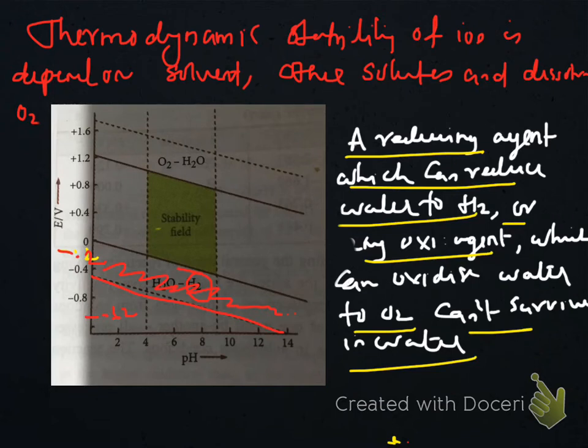The same thing happens in the oxygen liberation case also. Here we are expecting at 1.2 volt, 1.23 volt, but the real liberation of oxygen happens at higher potential, around 0.5 to 0.6 volt higher. I mean 1.7, this line. So here also water is found to be stable in many conditions due to our voltage. If there is no over voltage, then things can happen at this line itself.